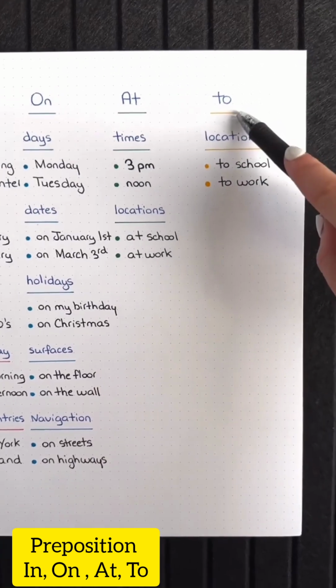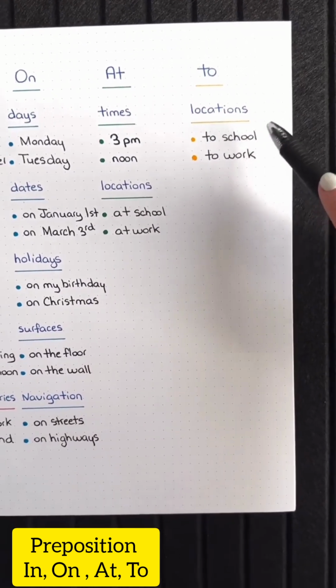The preposition "at" is used with times: at 3 p.m., at noon; locations: at school, at work. The preposition "to" is used with locations: to school, to work.